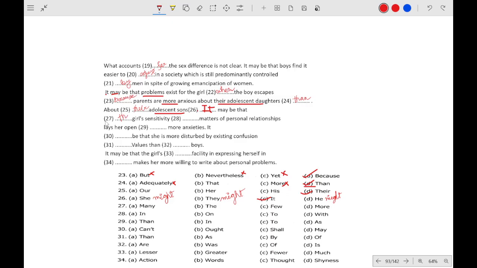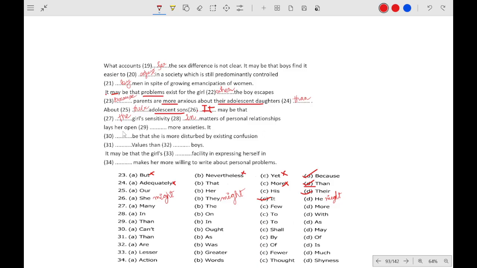It may be that the girl sensitivity in the matters of personal relationship. There will be "in", very obviously, in the matters of personal relation.